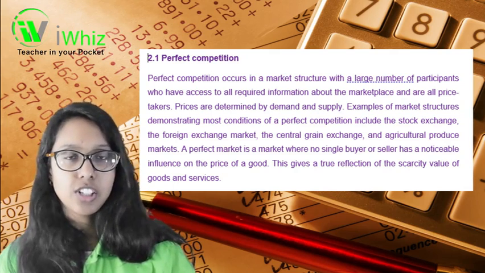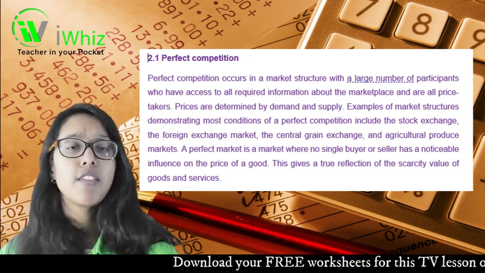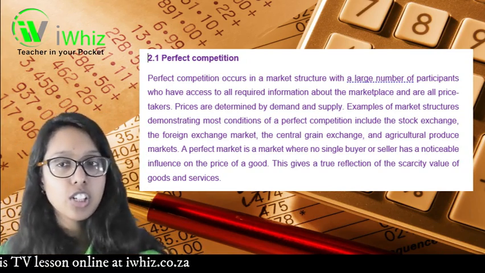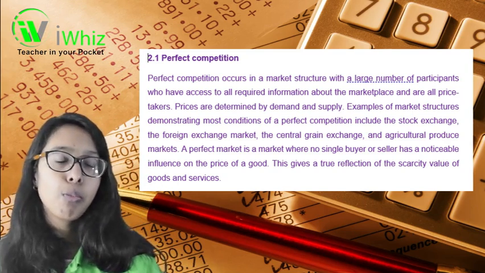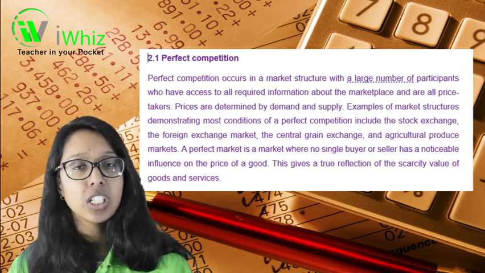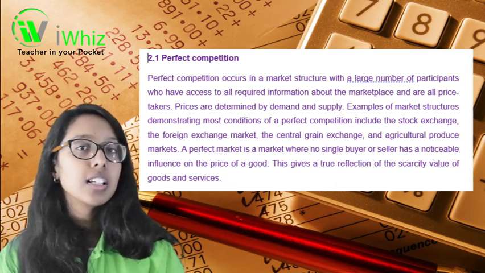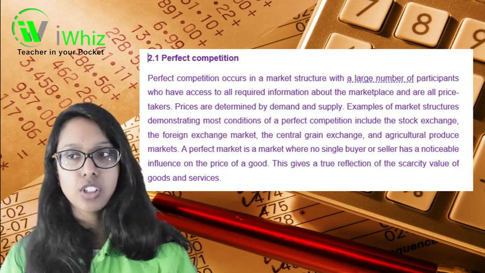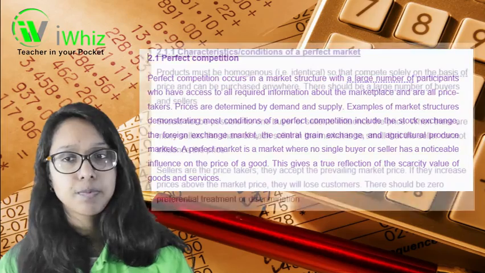Examples of market structures that demonstrate the best conditions of perfect competition include your stock exchange, your foreign exchange market, the central grain exchange, and agricultural produce markets. A perfect market is a market where no single buyer or seller has a noticeable influence on the price of a good. This gives a true reflection of the scarcity value of goods and services.